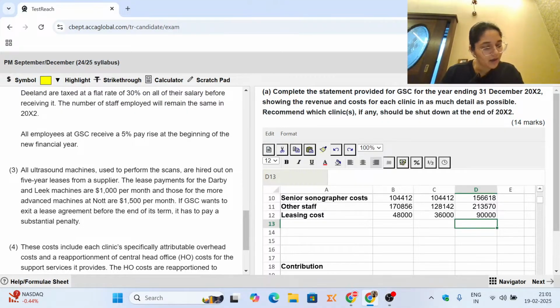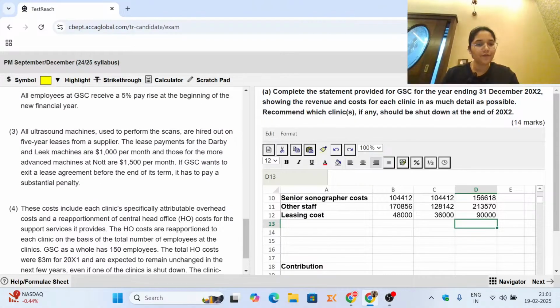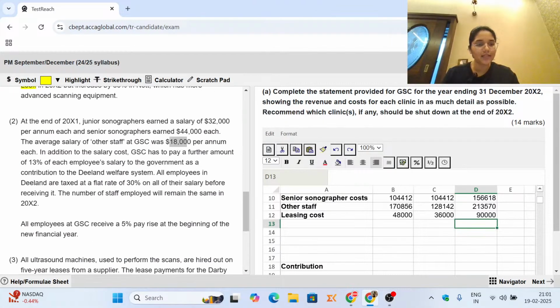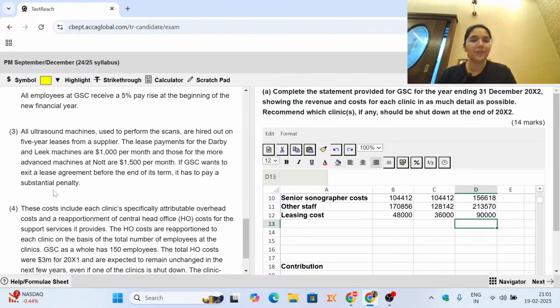Ashish has asked another thing, that the tax rate of 30% is ignored. If you see over here, the tax rate of 30% which is given to you for the employees is something which the employees will bear. This is not anything which is related to the employer. So this is not relevant to us, and hence we are going to ignore this. Okay. Now we are done with respect to working note 3 also.